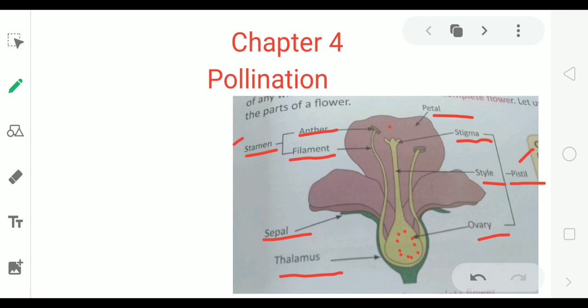If flower has only one part, either it has stamen or it has pistil, then it is called monosexual flower. The flower which is shown in picture is bisexual flower, because it has both the parts, male part and female part, that is stamen and pistil.